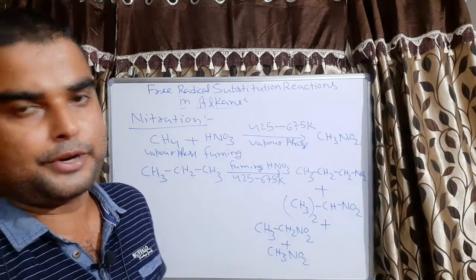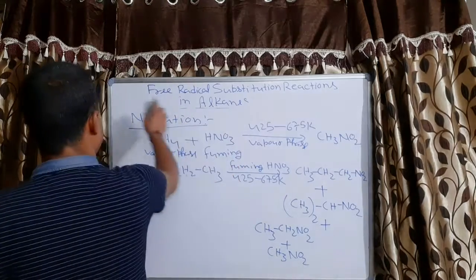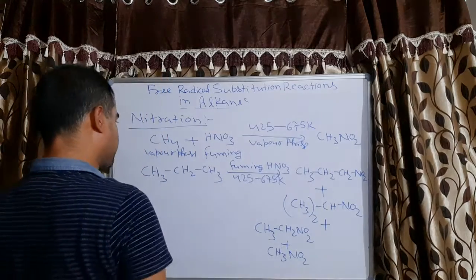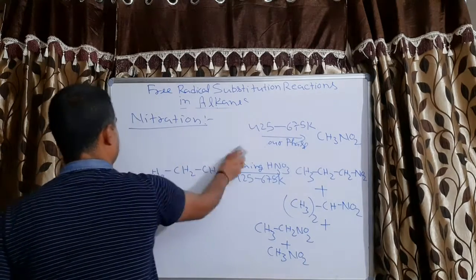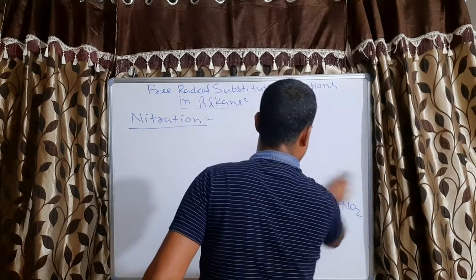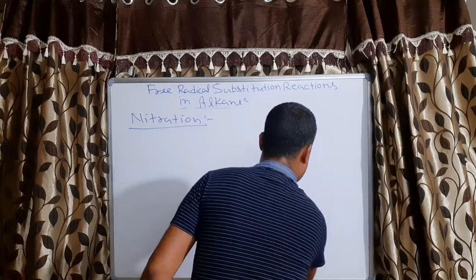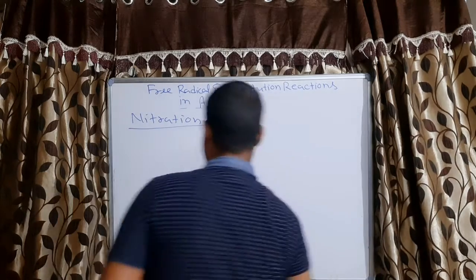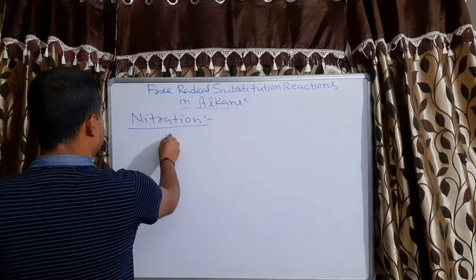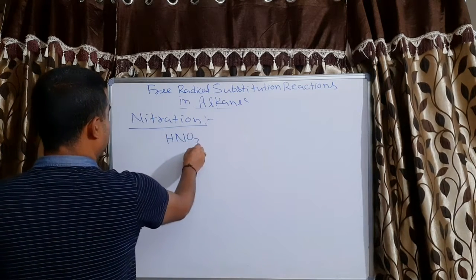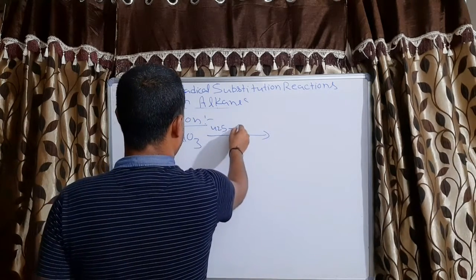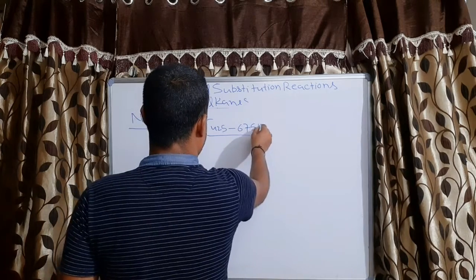Now come to the sulfonation. Before coming to the sulfonation, let us see the mechanism of the nitration. First, there will be free radical generation. So this is HNO3 at 425 to 675 Kelvin.